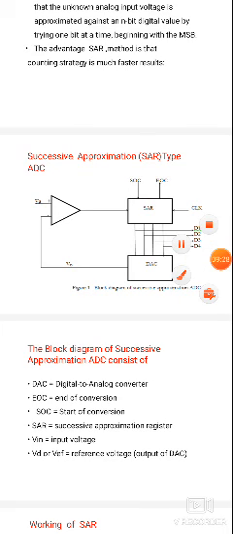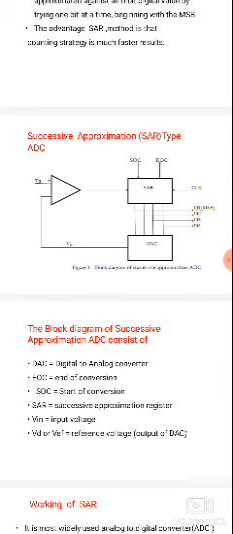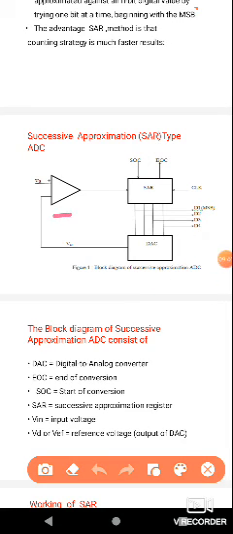So the main advantage of successive approximation is that the conversion time is much shorter. That's why we go for successive approximation register compared with the counter type. This is the block diagram of the successive approximation register. In it also, first we take one comparator, which is an op-amp type of comparator. Next, the output of the comparator is given to the successive approximation register.